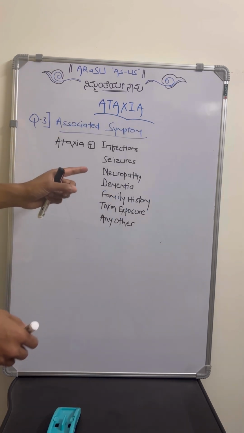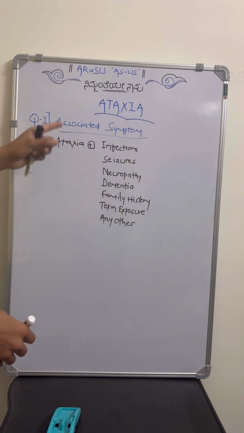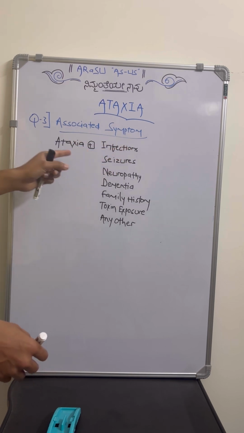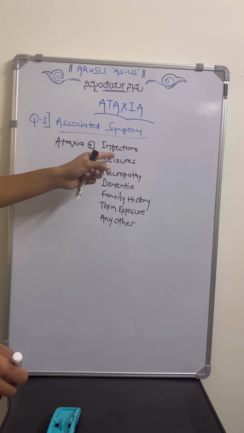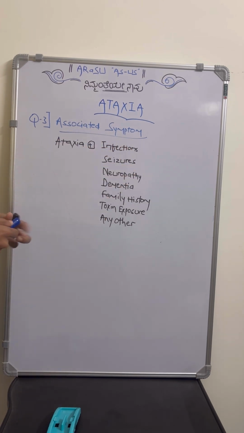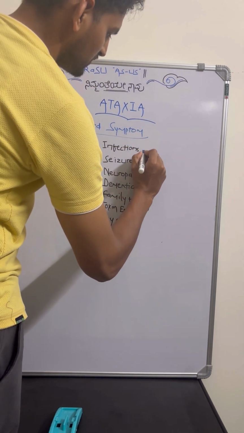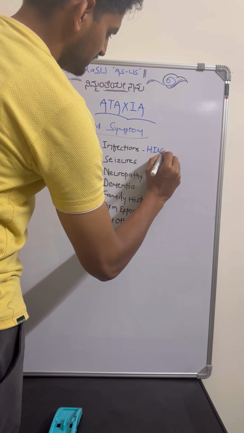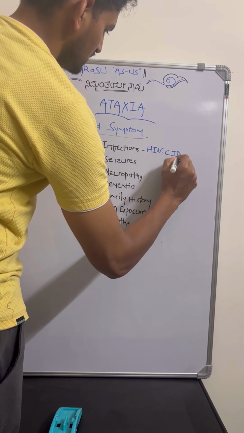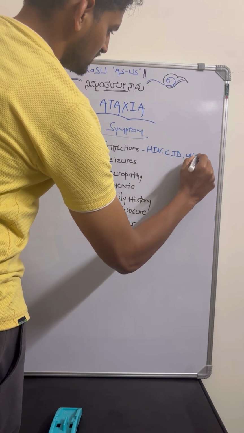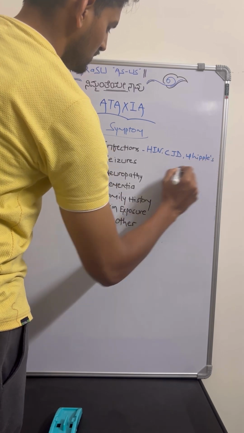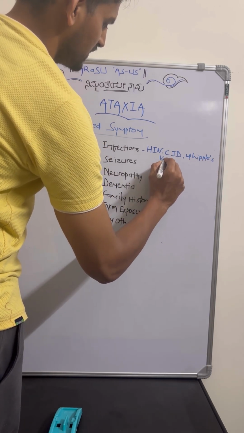So the third question in approach to ataxia will be any associated symptoms we have to assess. For example, ataxia plus any features of infection. So here we have to consider the possibilities again. What infections can lead to ataxia? Remember a few things like especially HIV, CJD, Whipple's disease, or some viral infections.